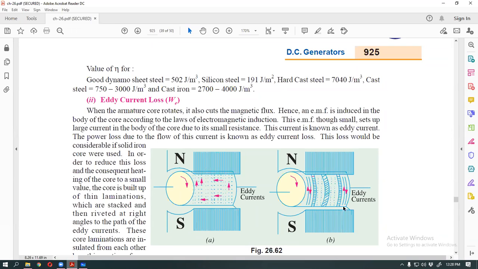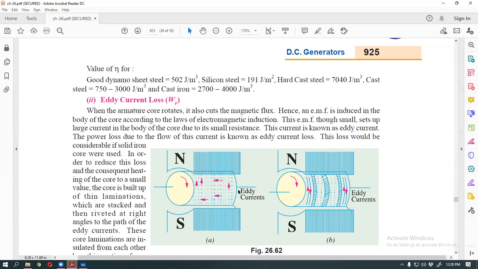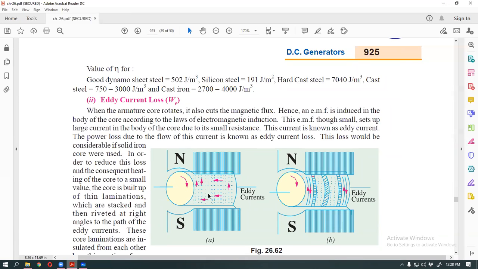This electron movement north to south, then south to north. This all is movement. Then this part is heating. All the ions are running. Then this position is another loss. This is called eddy current loss. So these both are magnetic loss: eddy current loss and hysteresis loss.